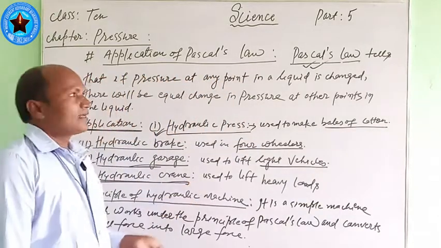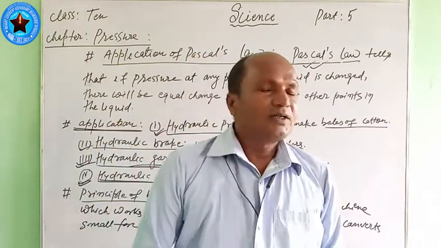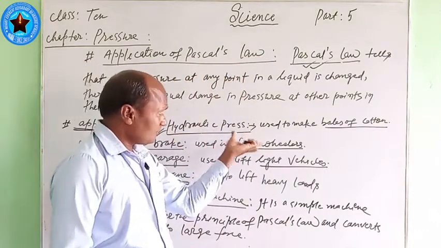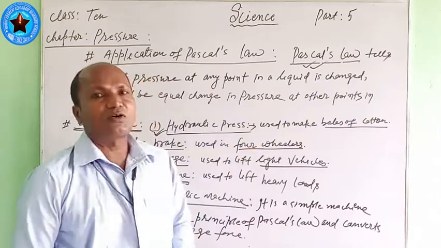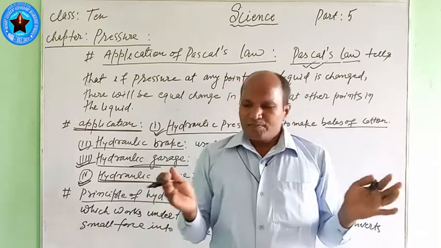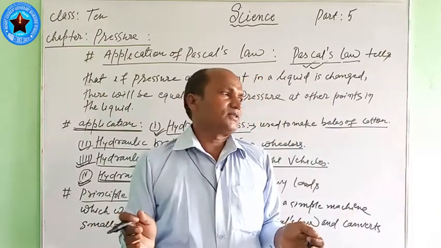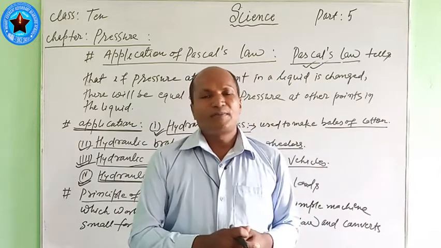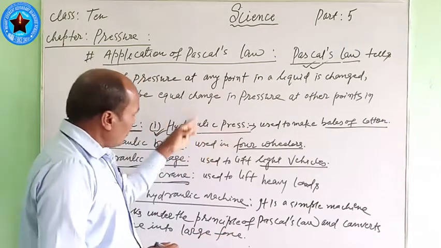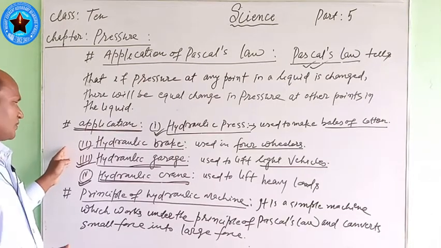In this way, we can say that Pascal's law is widely used in our daily life. It is most essential. And again, I tell you somewhat about the hydraulic press. Generally, it is mostly used in cotton industries and plywood industries, where lighter particles are pressed to make somewhat heavier products like plywood and cotton bales. All these are applications of Pascal's law, means uses of Pascal's law.